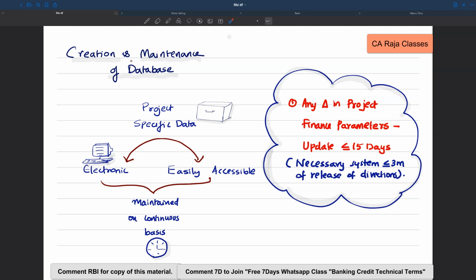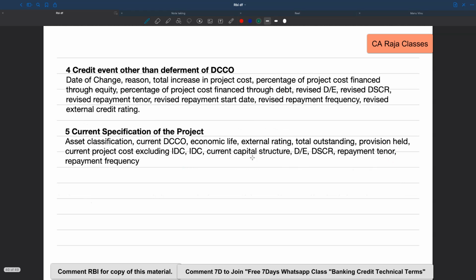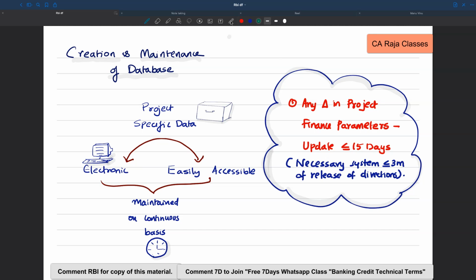So what are those finance parameters? They are basically debtor profile, original project profile, change in DCCO due to endogenous, exogenous reasons, litigations, credit events other than deferment of DCCO, and current specification of the project. So these are all the critical parameters, and if there is going to be any change, then that has to be updated within 15 days.